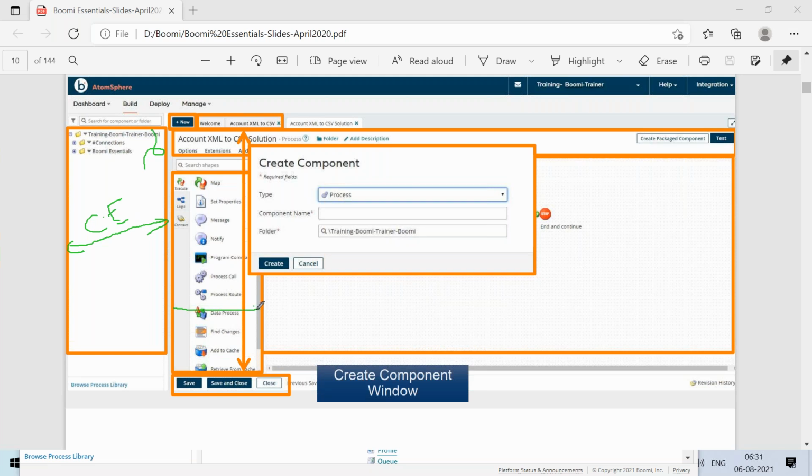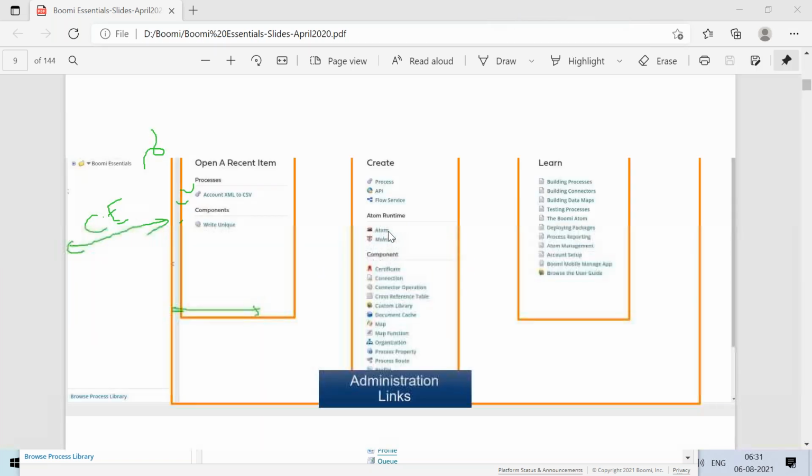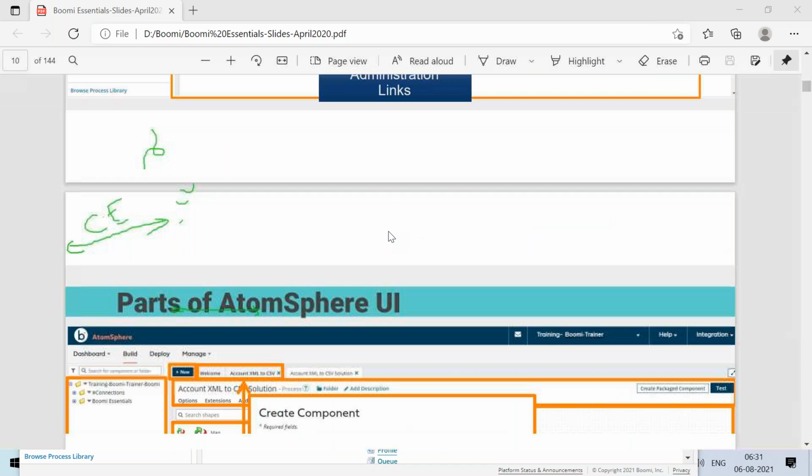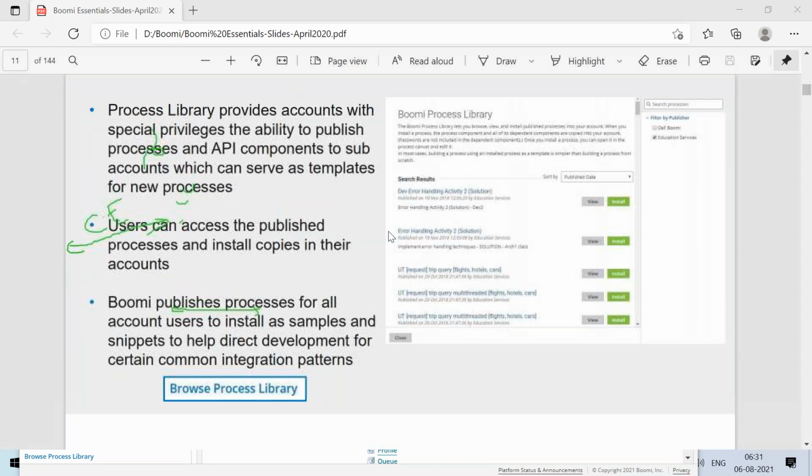Now you see this part, which has the shapes palette, where you can see all the shapes: execute, logic, and the connector.